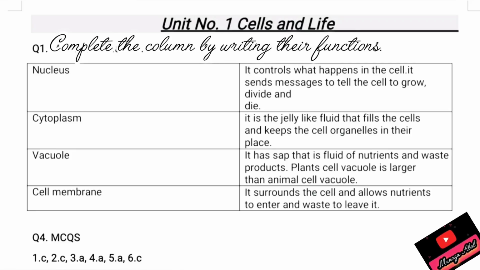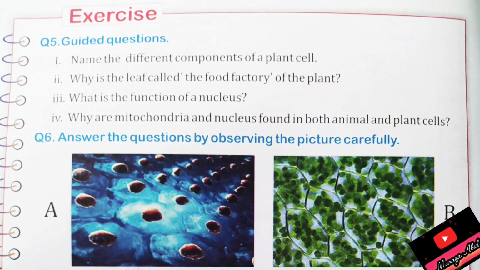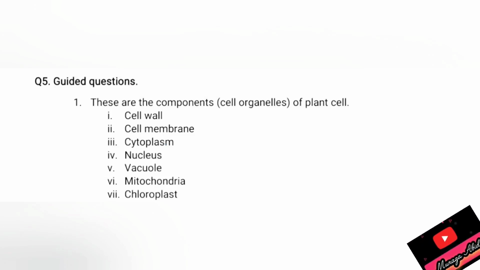Now question number 5. Name the different components of a plant cell. So the answer is written here. These are the components of plant cell: cell wall, cell membrane, cytoplasm, nucleus, vacuole, mitochondria, chloroplast. These are 7. You have to learn these names and write them properly in your copies neatly.